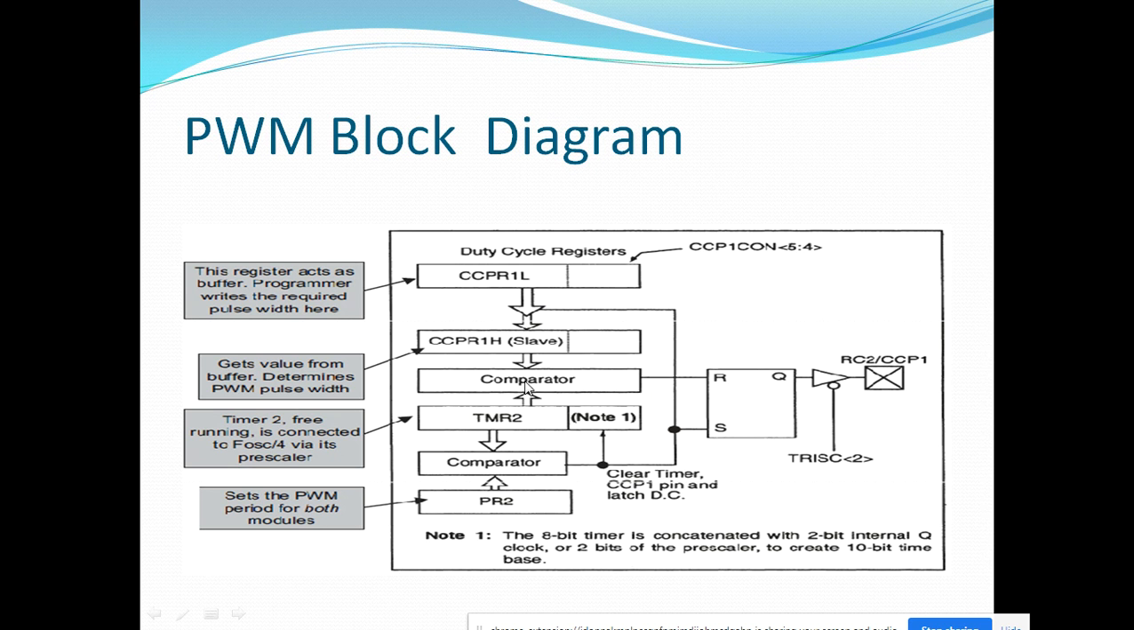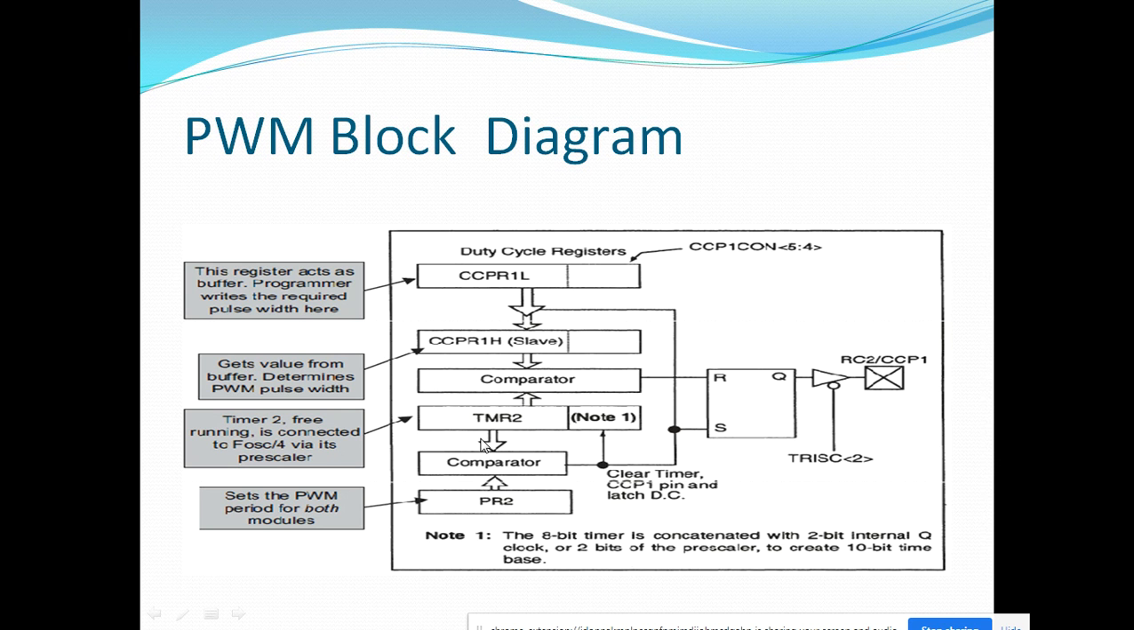Upon compare match, this particular value is transferred to CCPR1H, which is the slave register. This is acting as a master, and this again will be compared with timer 2. This value transfer will happen only when the period of the PWM pulse has ended. At the end of the PWM period, this value is transferred to this, and this will compare with timer 2 to start the next cycle.